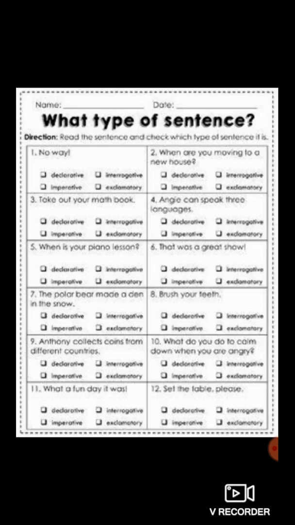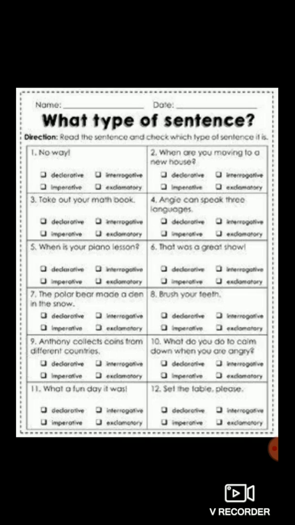Next, Engy can speak 3 languages. I repeat, Engy can speak 3 languages. So here is a simple sentence. It is a statement. It tells about something. So therefore this is a declarative sentence. Declarative or assertive sentence. Declarative and assertive is one and the same.